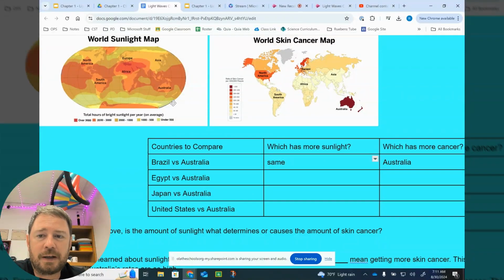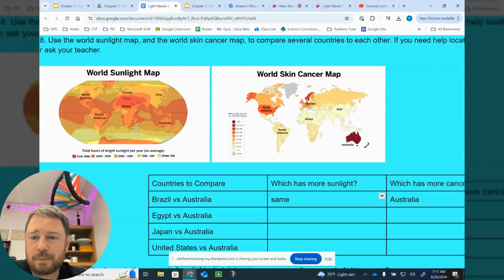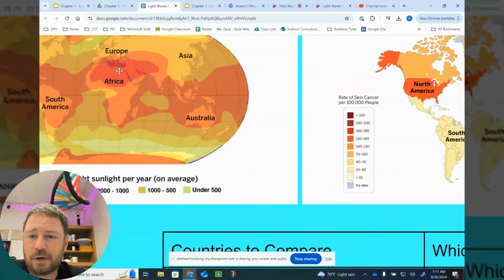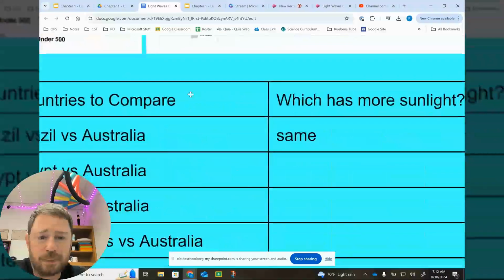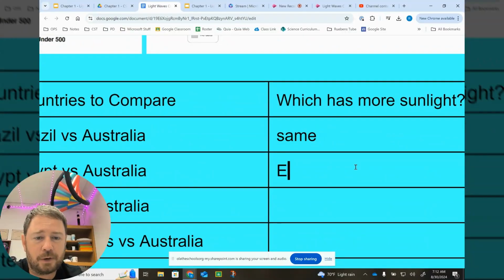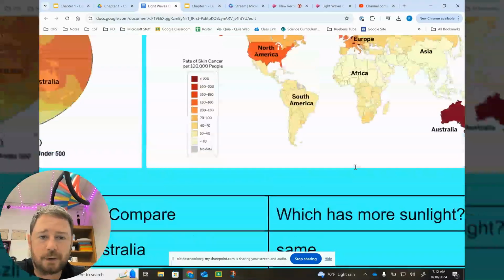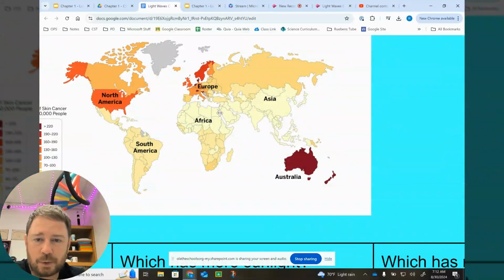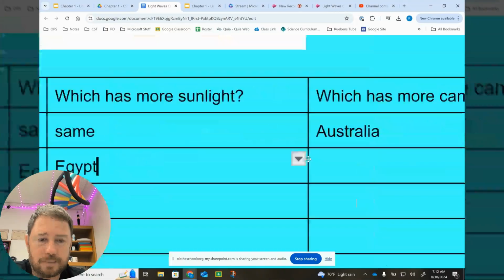So we're going to compare Egypt and Australia. Egypt is here in the northeastern part of Africa, and it's actually darker than Australia, meaning this region here gets more sunlight than Australia. So here, Egypt versus Australia, which one gets more sunlight? We're going to write Egypt. Now let's look at the skin cancer map. Which one has higher levels of skin cancer? It looks like Australia.